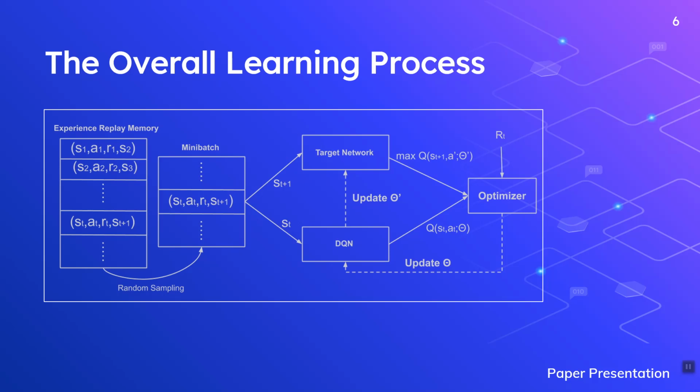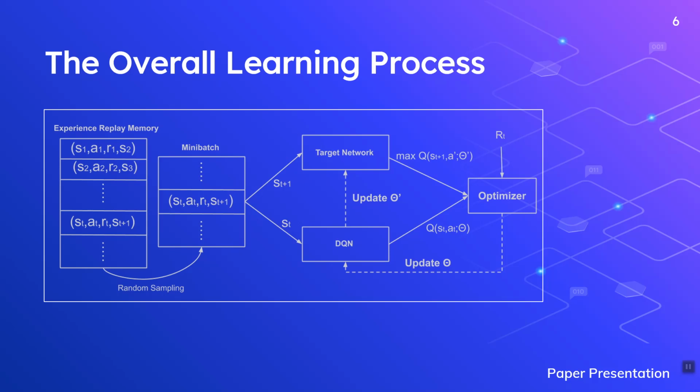The experience is saved in the experience replay memory. A random sample is taken from the experience replay memory and it is sent mini batch by mini batch to train the network. There are two different neural networks, the deep Q network DQN and the target network.